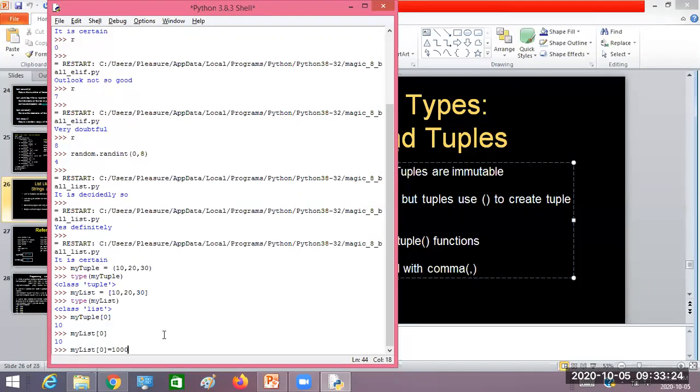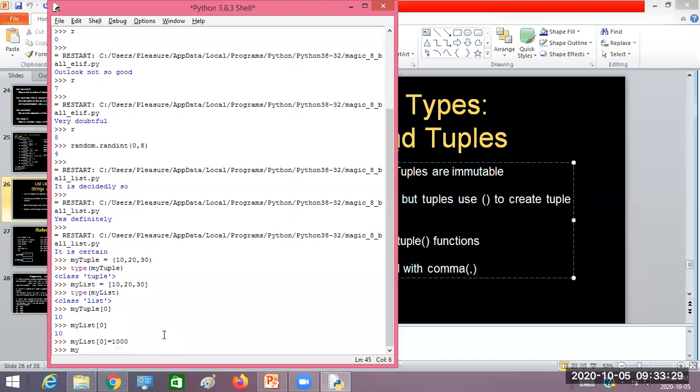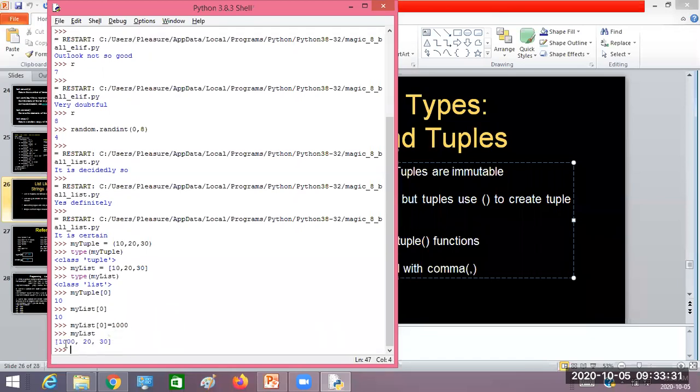It replaces 10 with 1000, right? Now execute my list. Look at the first one, that was 10. Since index value 0 has been modified, this 10 has been replaced with 1000, and the other two elements are the same.